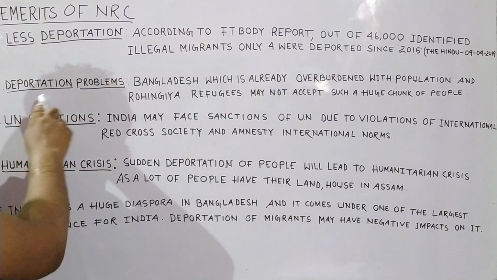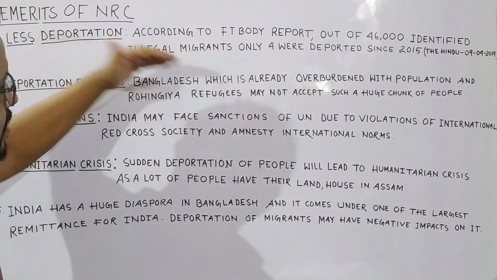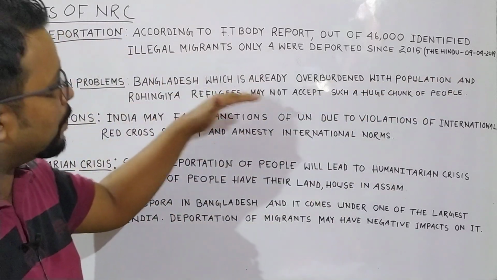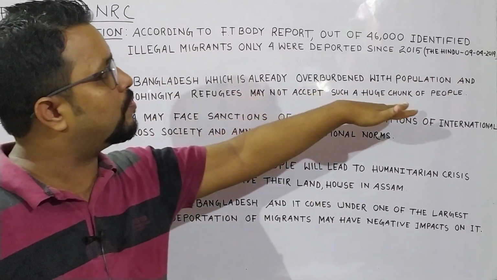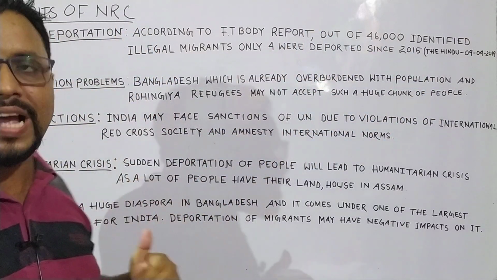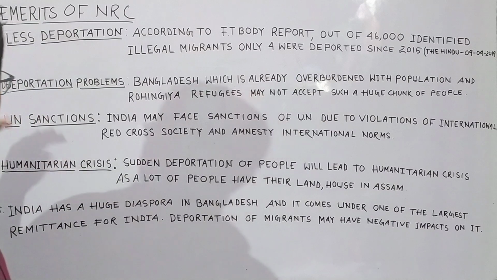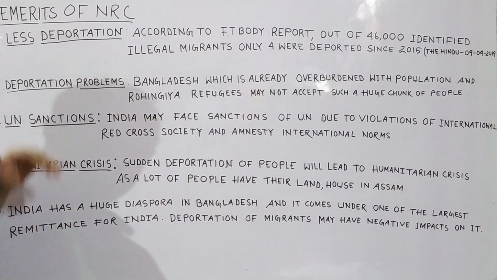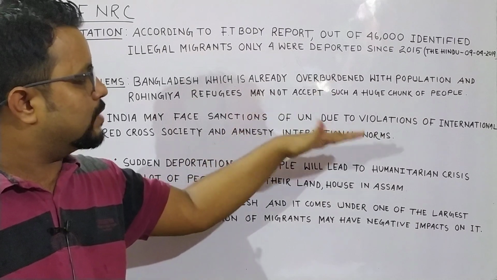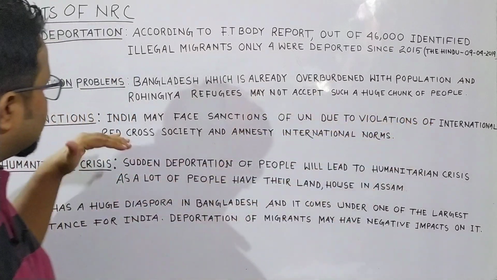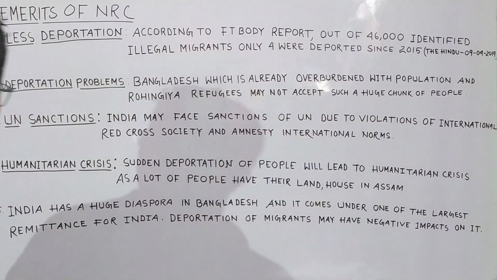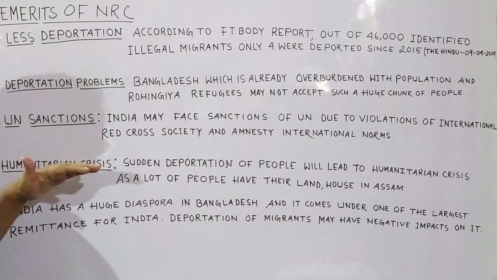Then deportation problems. Bangladesh, which is already overburdened with population, and Rohingya refugees may not accept such a huge chunk of people. And we already know Bangladesh has a very high population density. Number 3, UN sanctions. India may face sanctions from the UN due to violations of International Red Cross Society and Amnesty International norms. Then humanitarian crisis.